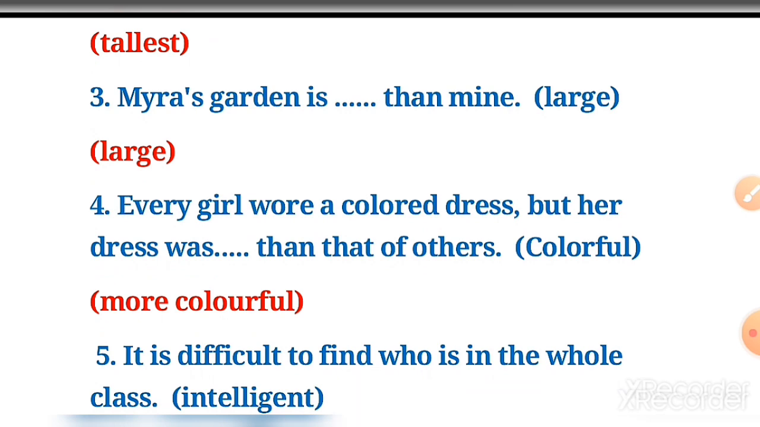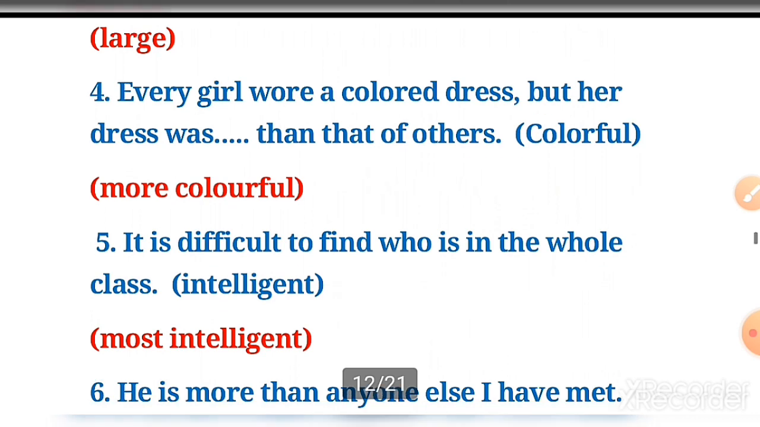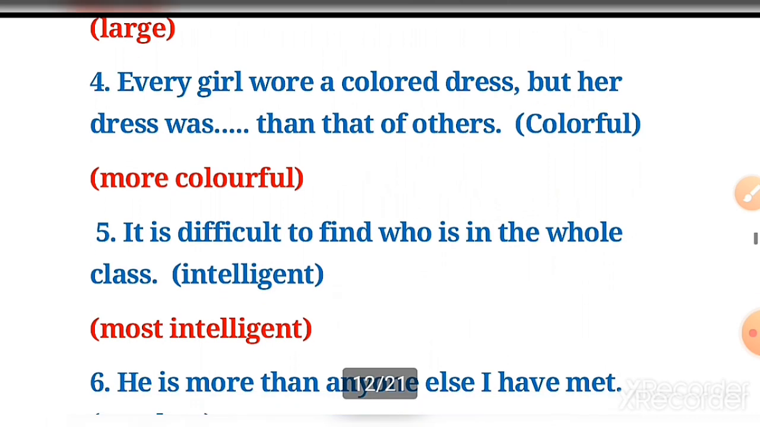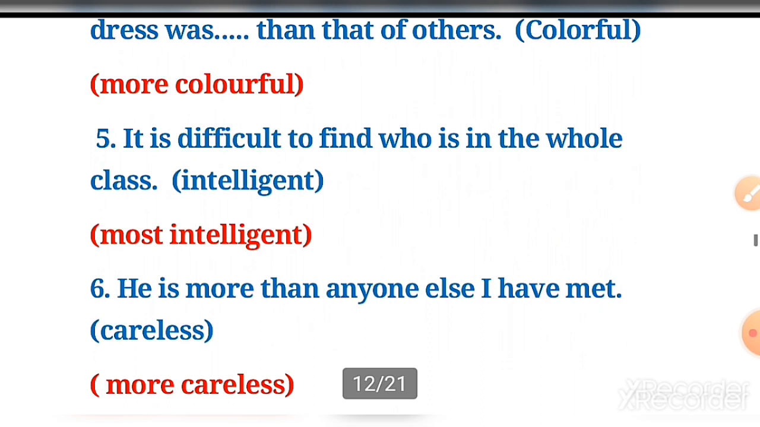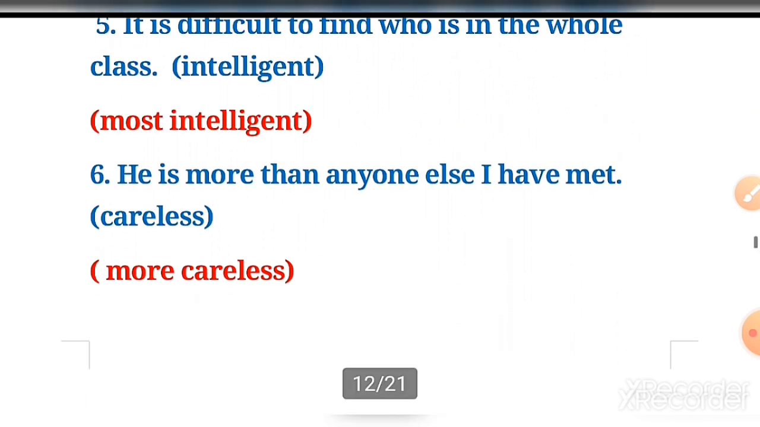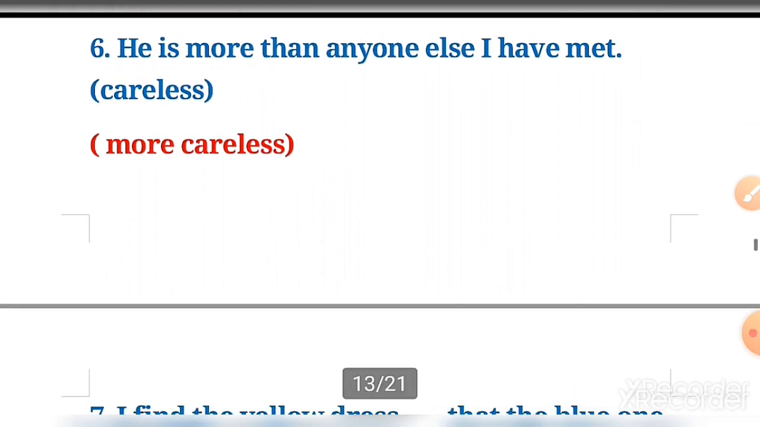Number 3, Myra's garden is larger than mine. Number 4, every girl wore a colored dress, but her dress was more colorful than that of others. Clear? Number 5, it is difficult to find who is in the whole class. Answer will be most intelligent. It is difficult to find who is the most intelligent in the whole class. Number 6, he is more careless than anyone else I have met.